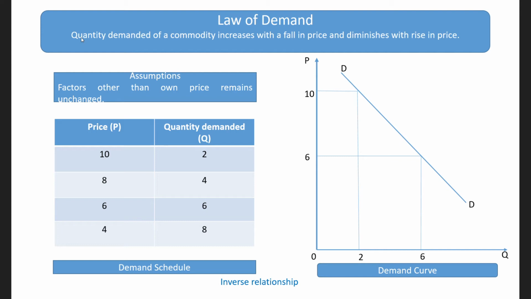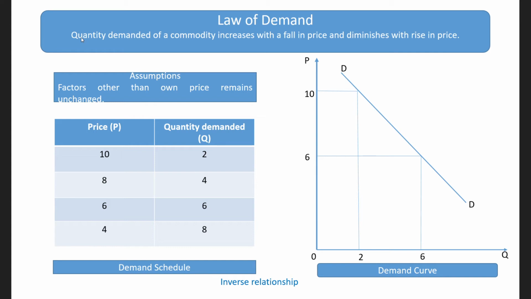When the price of a good falls, the demand for that good increases, and when the price of a good increases, its demand falls. Now, when we plot this behavior in a table, it is called a demand schedule, and this demand schedule shows the combination of price and quantity demanded.